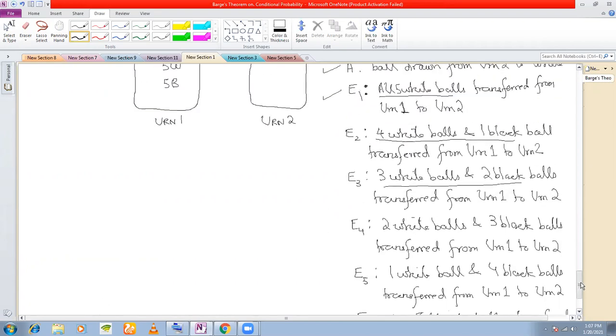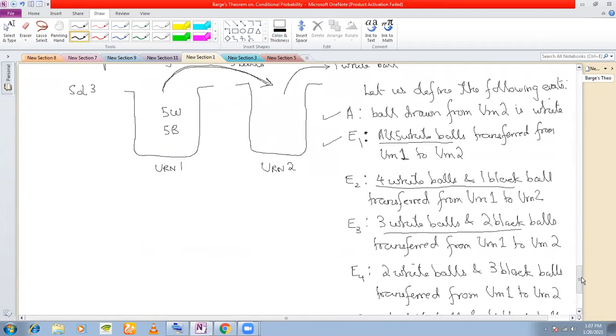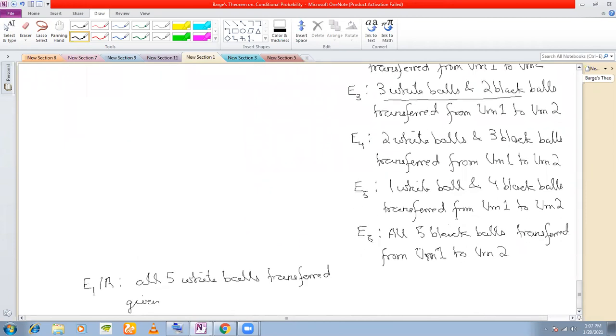Look at the event A, the given event, that the ball drawn from urn 2 is white, right?